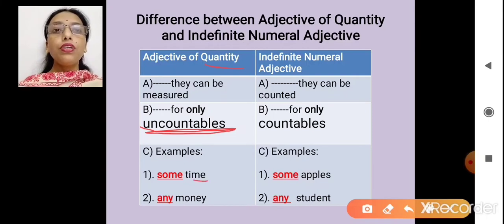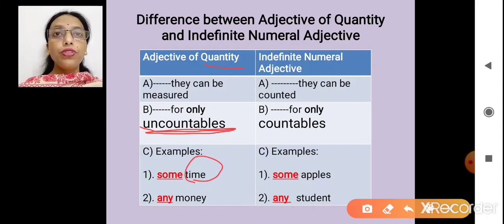You see here, time is uncountable. Can we count time, 1 time, 2 time? No. We cannot say 1 time, 2 time. If I ask you, beta, what is the time by your watch? You will say 1 p.m., 2 p.m. or 2 a.m. But you will never say 1 time or 2 time. That's the wrong way. So time is uncountable.